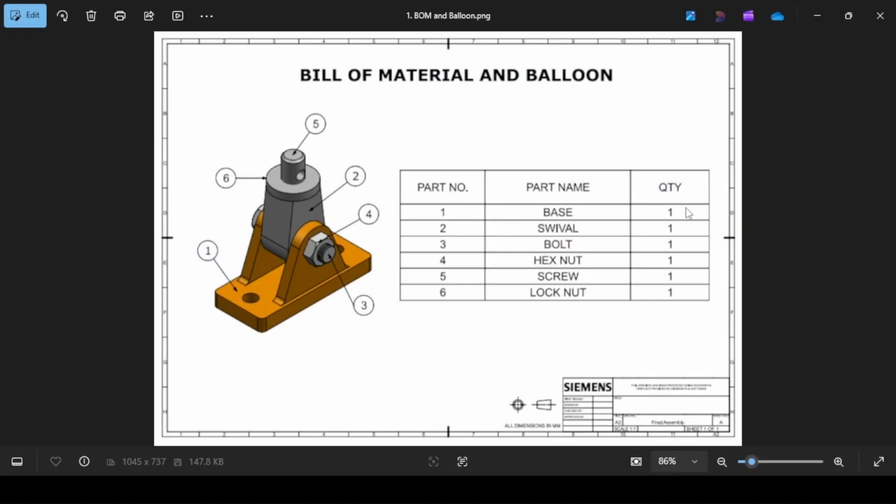Inside the parts list or bill of material, we have the first part, base. We have the swivel, the bolt, the hex nuts, the screw, and the lock nuts. And they are depicted by these balloons. We can see each of the parts from 1 to 6.